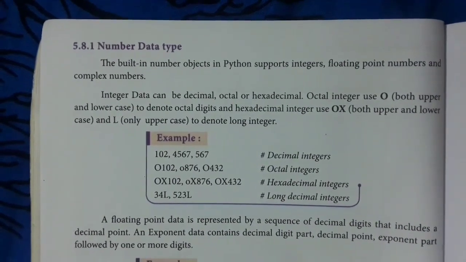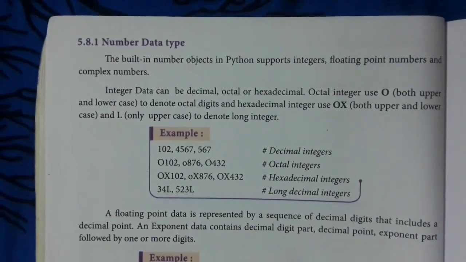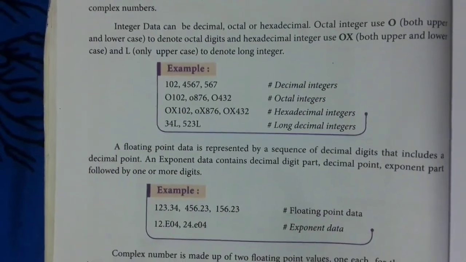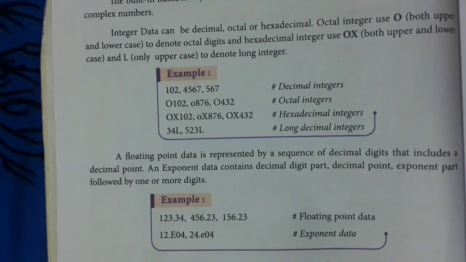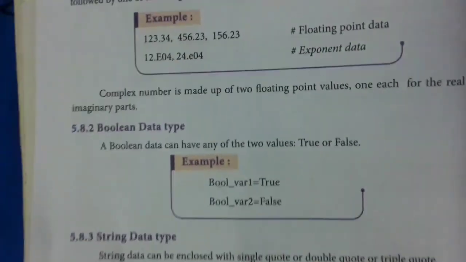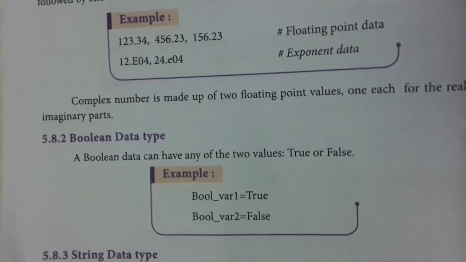The next one we have is floating point. Floating point is point value, that you have floating point data and exponent data. The next one we have is boolean data type. Boolean is only two values you can enter, true or false.